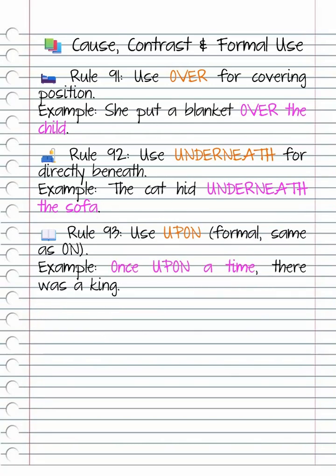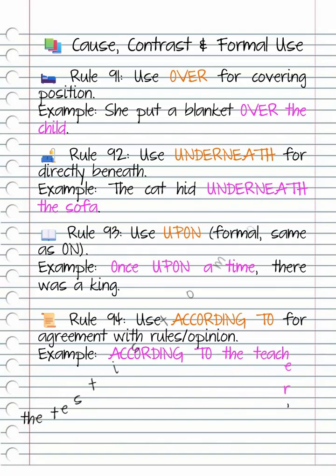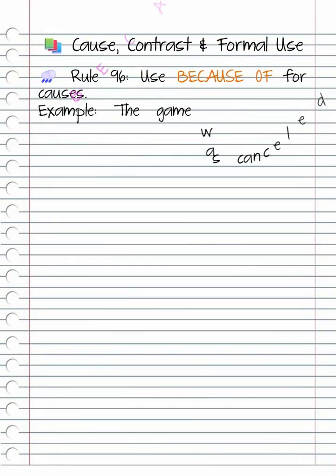Rule 94. Use according to for agreement with rules, opinion. Example, according to the teacher, the test is tomorrow. Rule 95. Use due to for reasons. Example, the flight was delayed due to fog. Rule 96. Use because of for causes. Example, the game was cancelled because of rain.